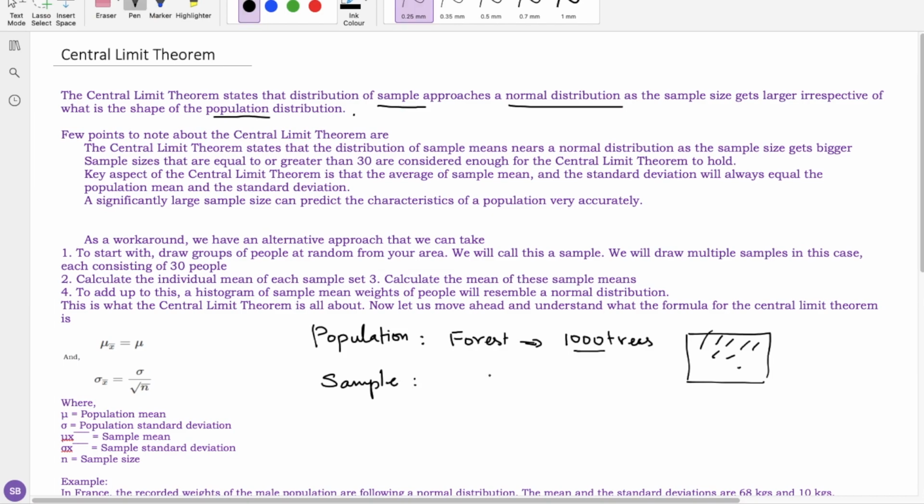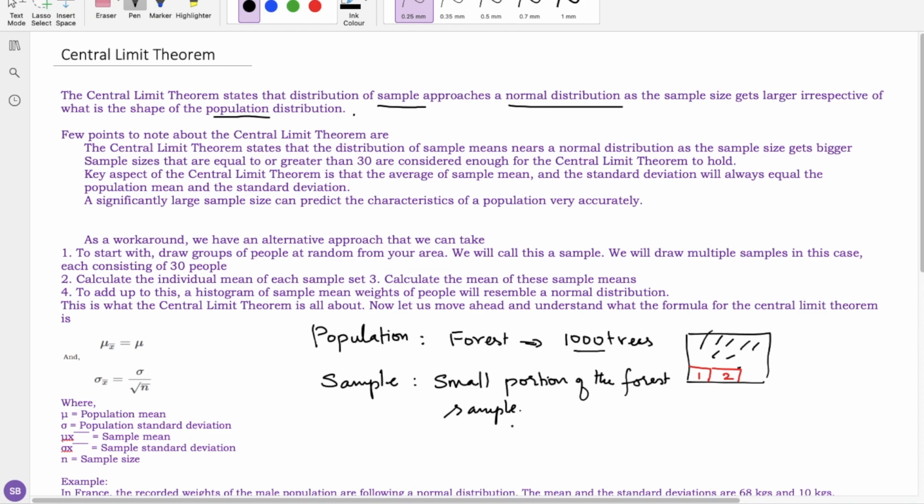Sample means I take a small portion of the forest. For example, say this is a small portion of the forest. Another sample, another small portion too. This small portion of the forest is called a sample.